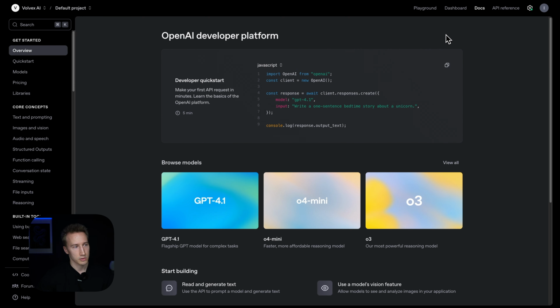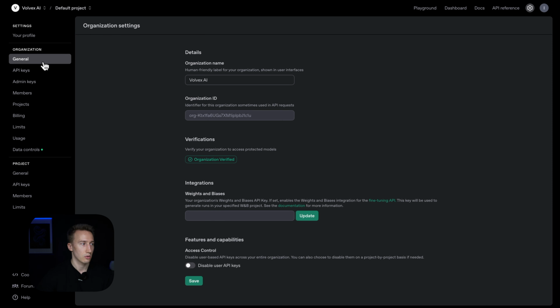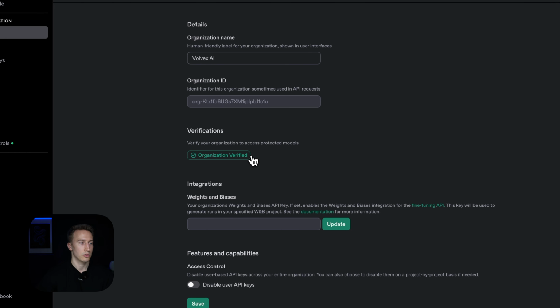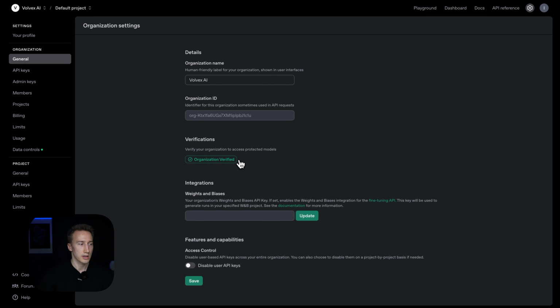Also, one important thing I almost forgot to mention: first you actually have to go to settings, then to general, and here you have to verify your organization. To use the model that generates images, we need our organization to be verified. The process takes just maybe 10-15 minutes. You just have to upload your personal documents like a passport or ID card, and have it verified. Otherwise, you won't have access to the model that we need, in this case 4.1.